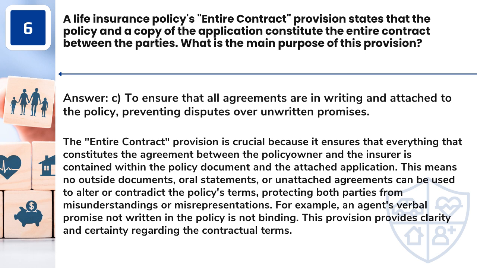The entire contract provision is crucial because it ensures that everything that constitutes the agreement between the policy owner and the insurer is contained within the policy document and the attached application. This means no outside documents, oral statements, or unattached agreements can be used to alter or contradict the policy's terms, protecting both parties from misunderstandings or misrepresentations. For example, an agent's verbal promise not written in the policy is not binding. This provision provides clarity and certainty regarding the contractual terms.